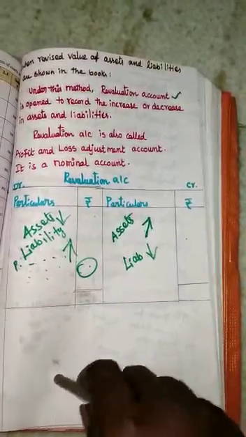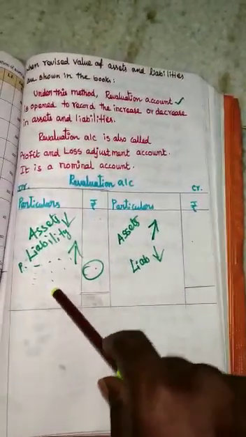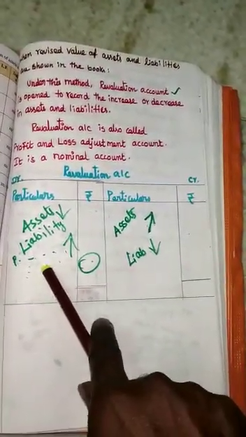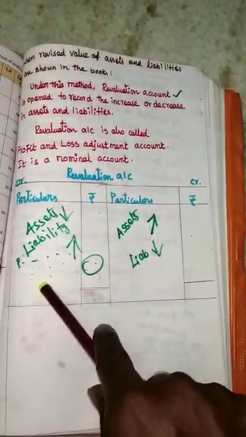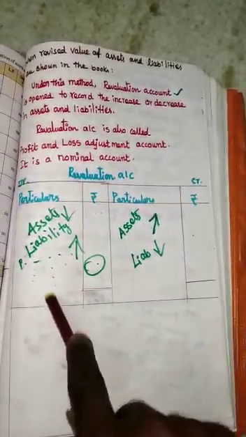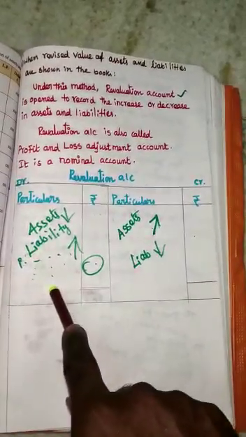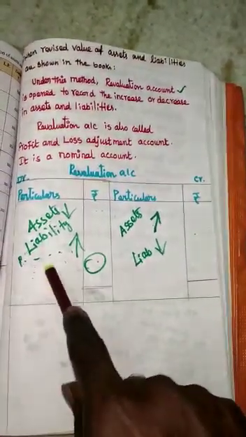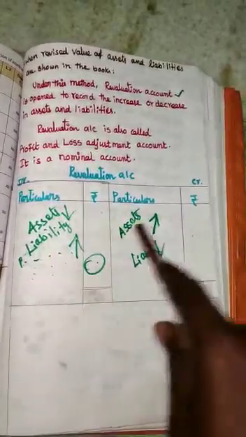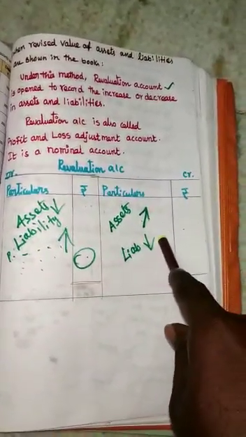Liability is our responsibility. We have to pay for that. In that case, it will increase our expenses. So if the liability is increased, it should be recorded in the debit side. If the liability is reduced, it should be recorded in the revaluation account credit side.